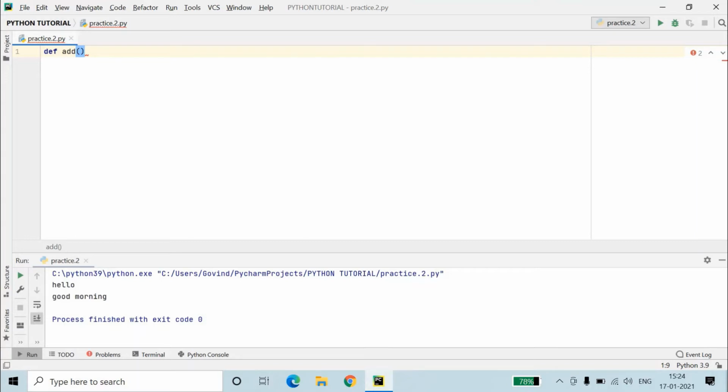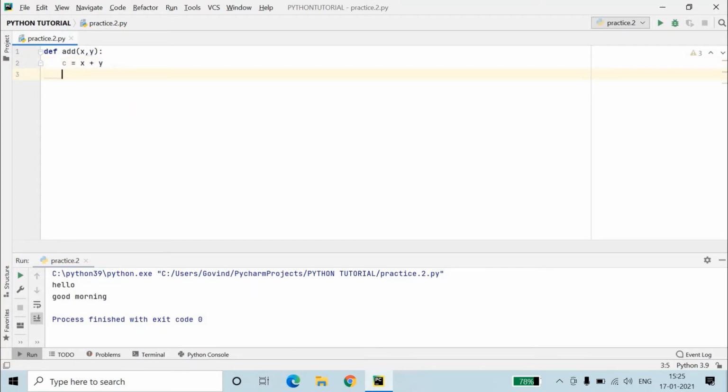What are arguments and parameters? Whatever we declare inside the function, for example x comma y, these are the two parameters which have been defined inside the function, and it will take two values. For example, if we add x and y, we want to store it. We need some variable, for example c. c will store the value of whatever x and y add up to. So c equals x plus y.